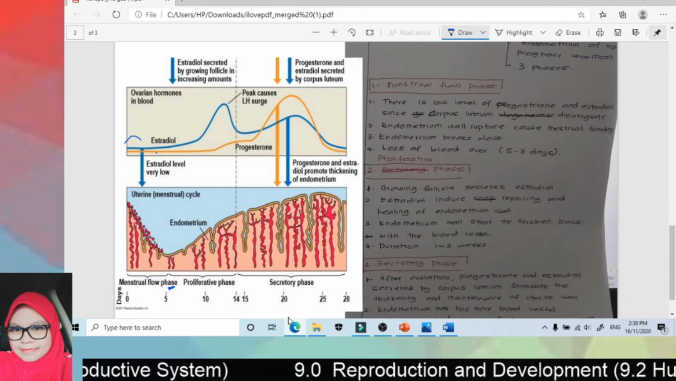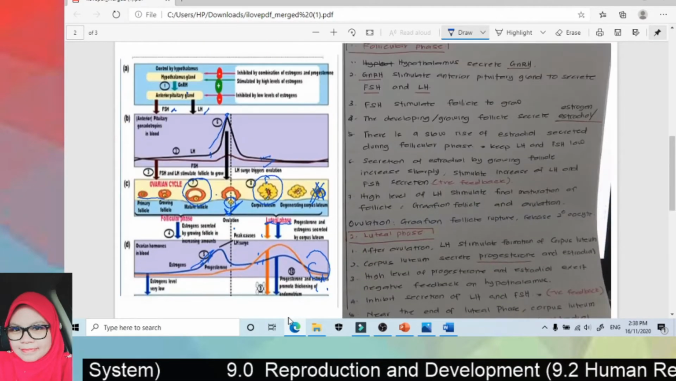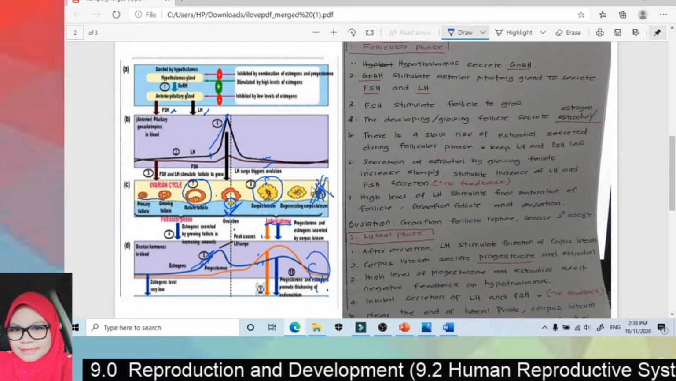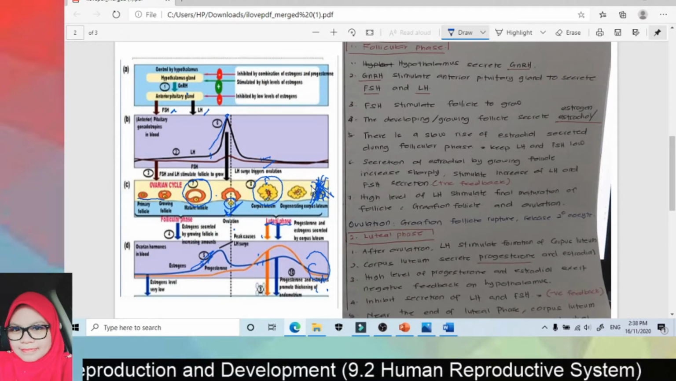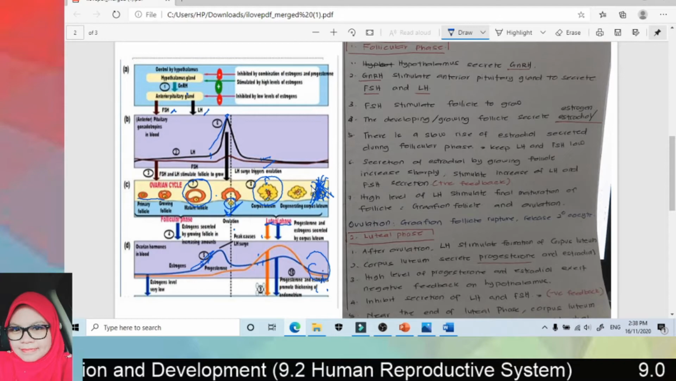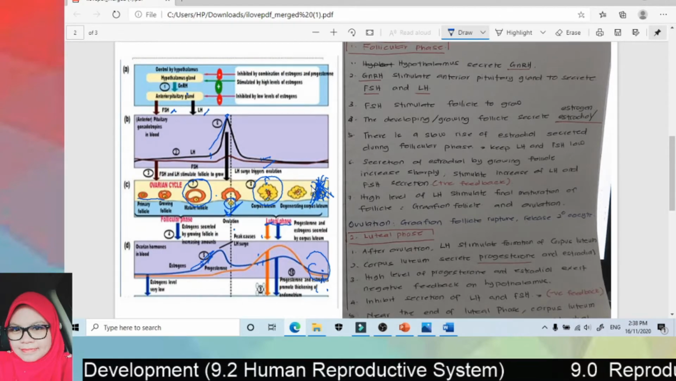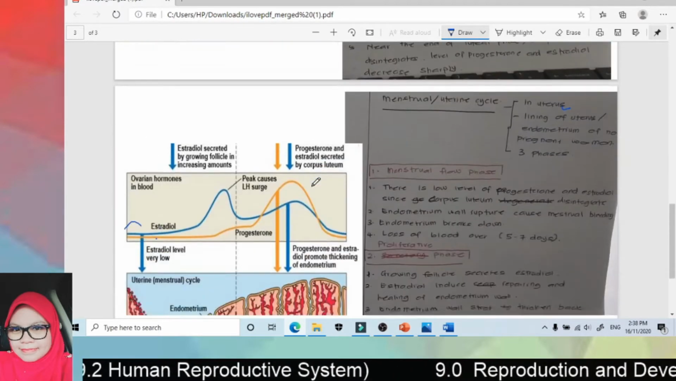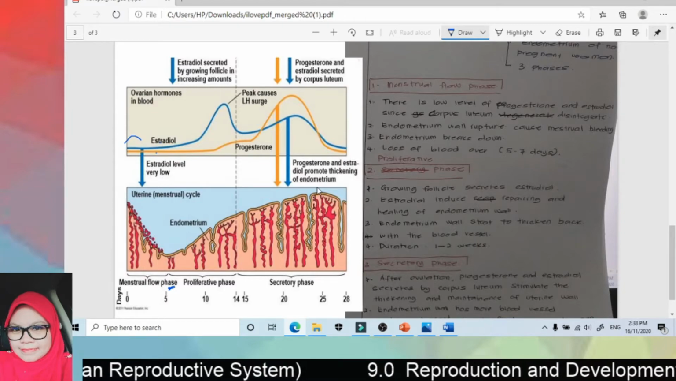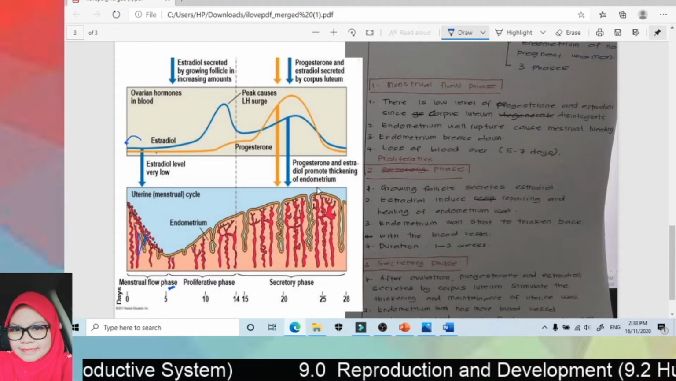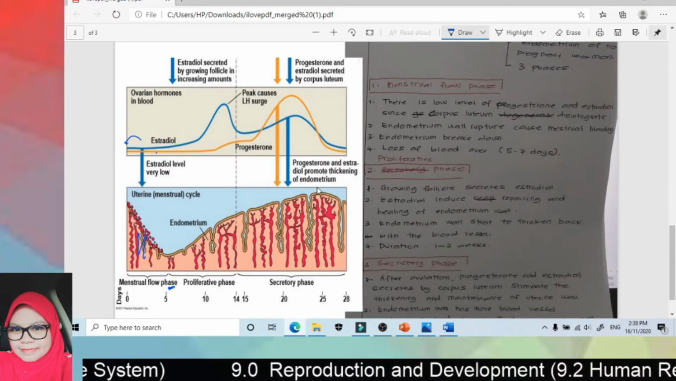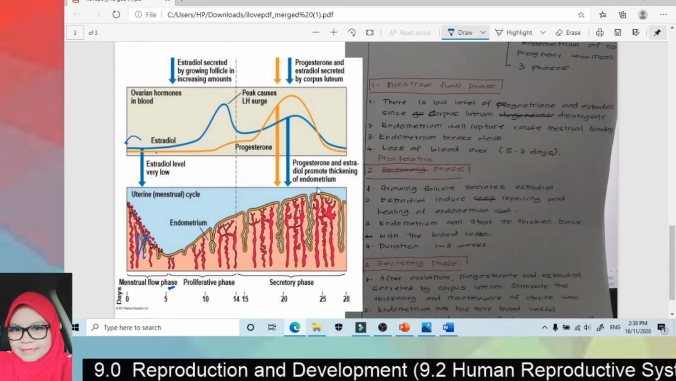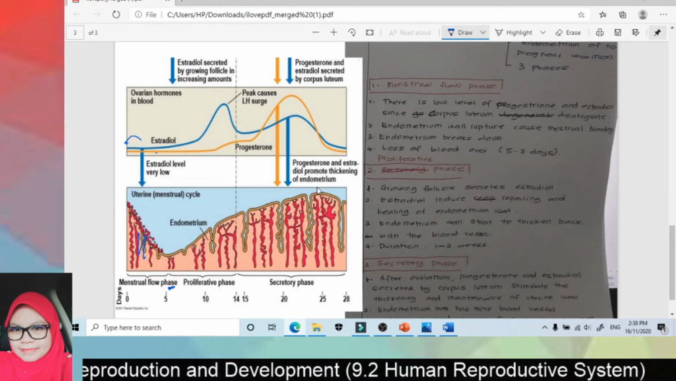Why low? Because, try to recall back. At here, the corpus luteum is disintegrated. The corpus luteum disintegrates, so there is no secretion of estrogen and progesterone. So when the level of estrogen and progesterone is low, it will cause the endometrium wall to rupture. So bila aras estrogen rendah, progesteron rendah, so dia akan menyebabkan endometrium wall kita ruptured.